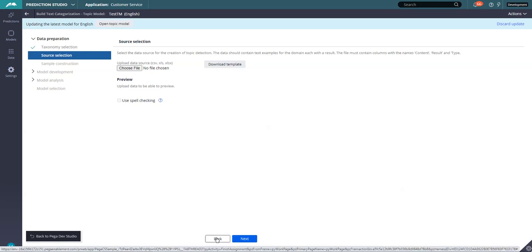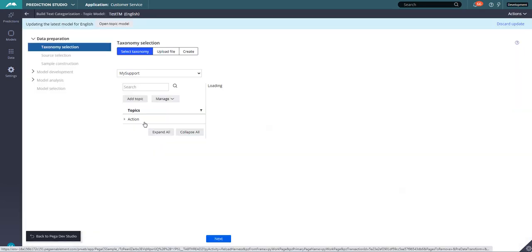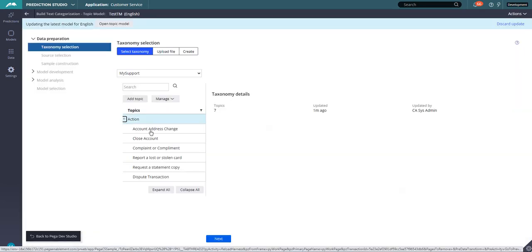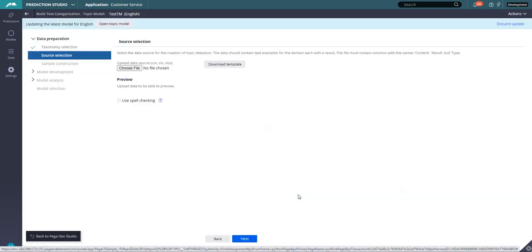Okay, let's go back. Here, all these actions under My Support, remember we have the case types. Taxonomy means grouping of the business issues, how you are grouping your different types of business issues. Under the My Support channel, these are the case types we have selected, so that's what is going to show up. Click on Next again, and here we are going to choose a file.